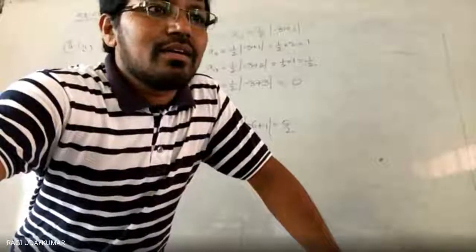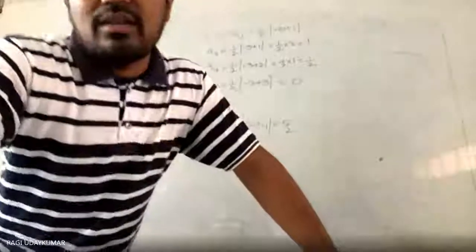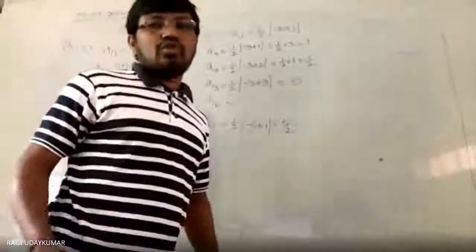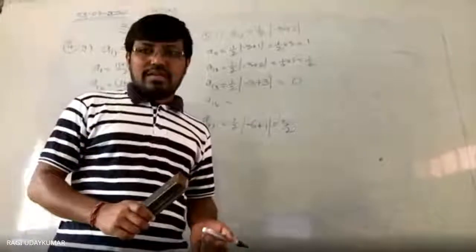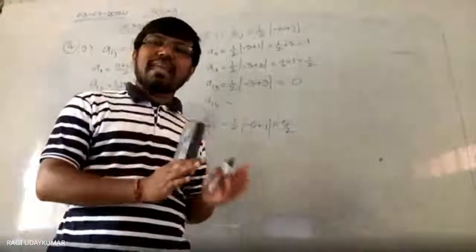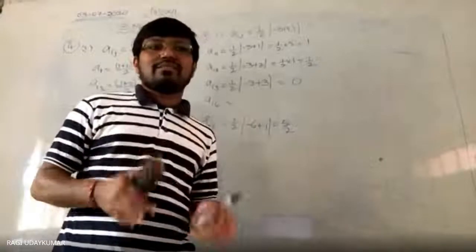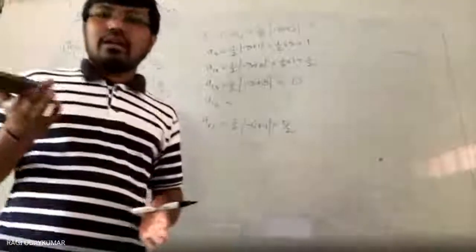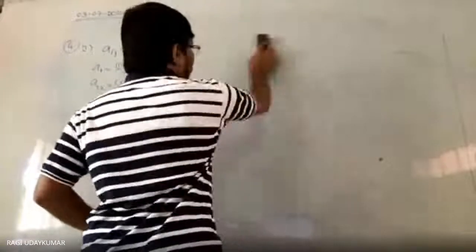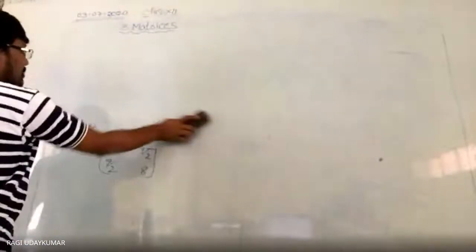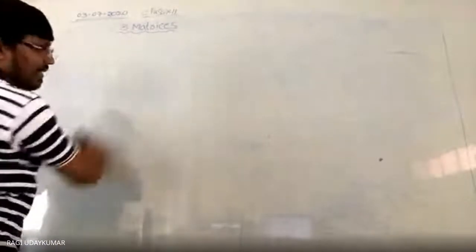Next, the sixth question, find the values of x, y, z. So equality of the matrices. Two matrices are equal if their corresponding elements are equal. Corresponding element means उधर का places में वही होना है, वो places में same होता है तो then we call that matrices are equal matrices. So x, y, z find out करने के लिए बोल रहे हैं. So in the sixth problem, you can do it very simply. Just in the respective places, what are the elements? Those elements should be made equal.